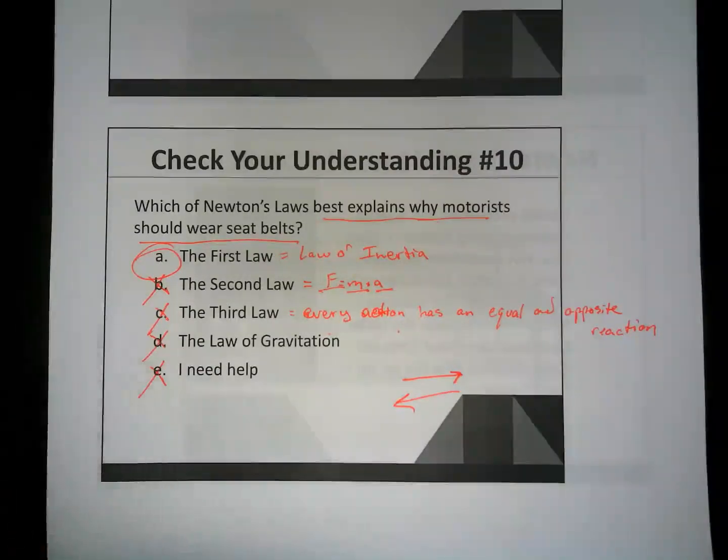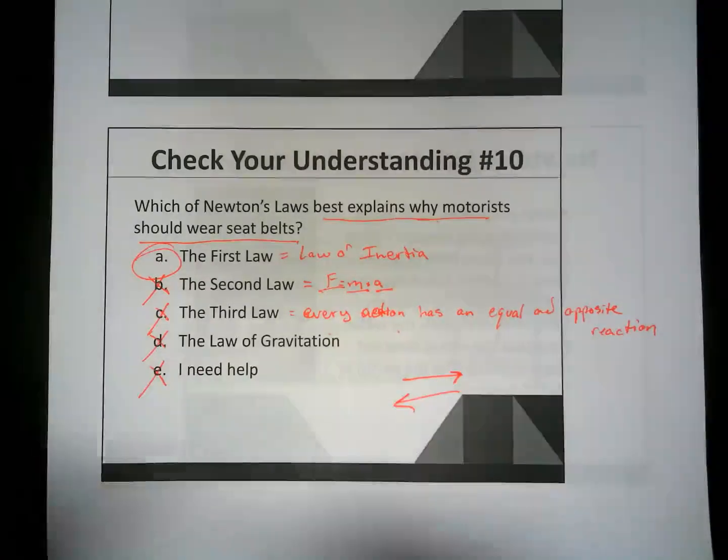So in order for you to more or less become part of the car, so that when the car is hit and goes to 0 miles an hour in, say, 2 seconds, you will also go from 60 miles an hour to 0 miles an hour and stay in the same spot. Okay.